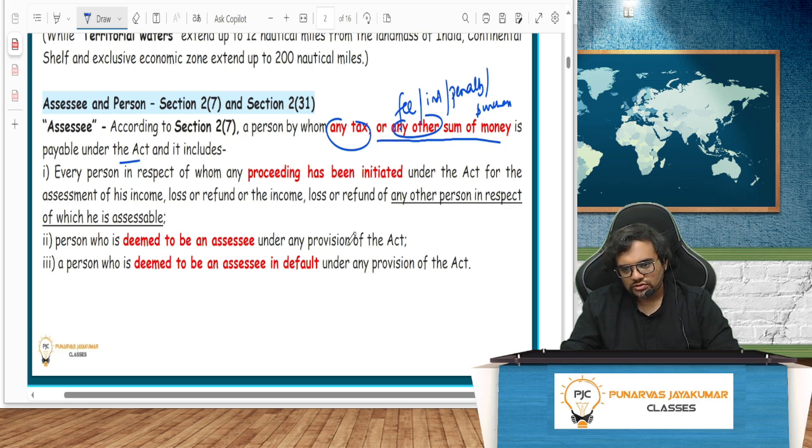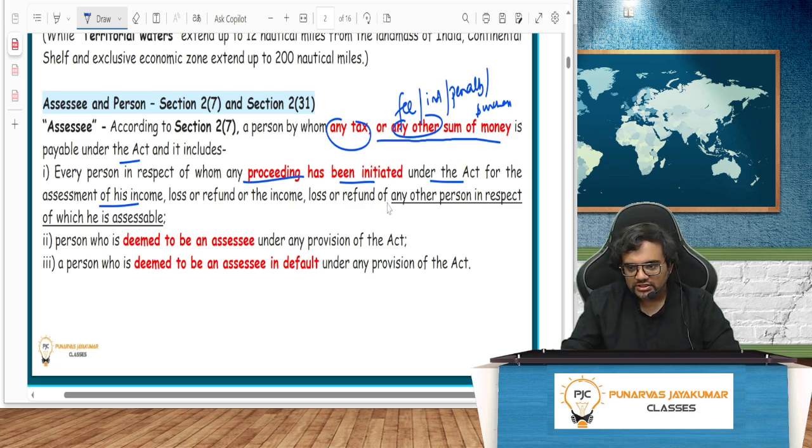And it includes, say I reopen the proceedings. I have understood that you have made some extra income. I want to reopen the proceedings against you. I have initiated assessment proceedings against you to reopen your previous assessment which is already completed. Yes, all that is possible. So every person in respect of whom any proceeding has been initiated under the Act for the assessment of his income is also called an assessee. Assessee does not mean only for this assessment year. That's what I am trying to tell. You can be an assessee this year for 4 years ago also, is what they are trying to tell.